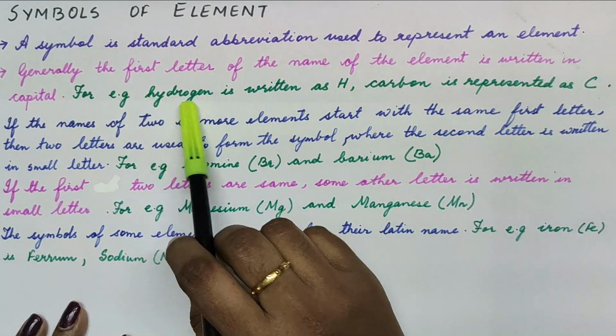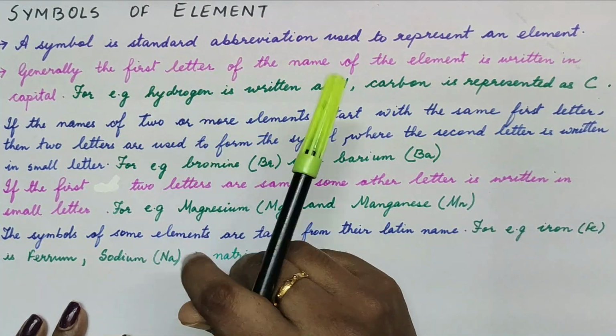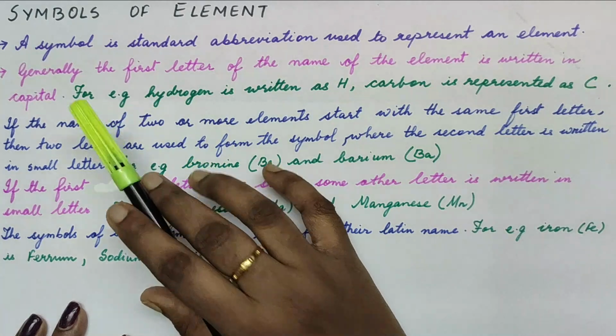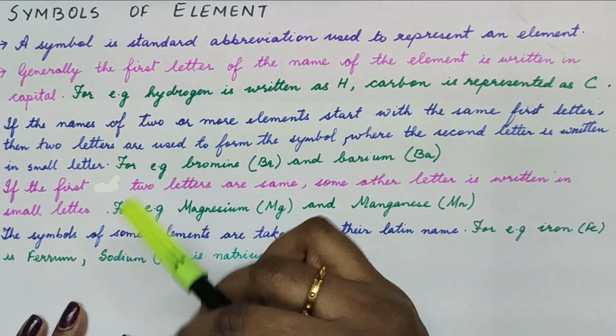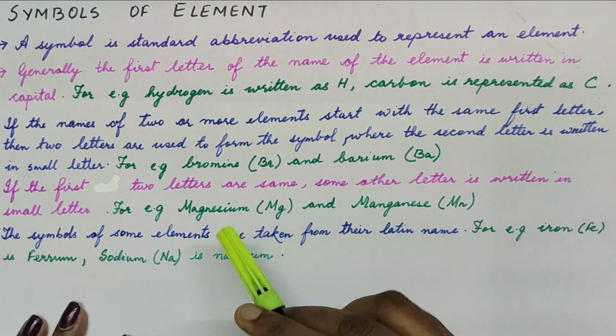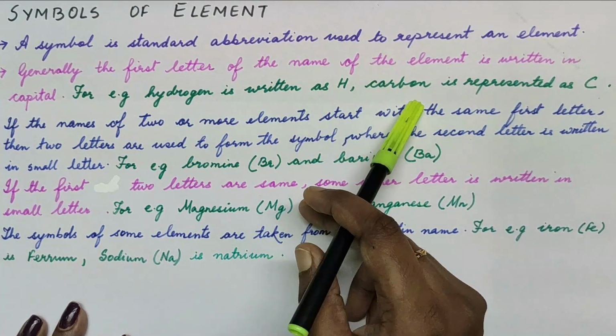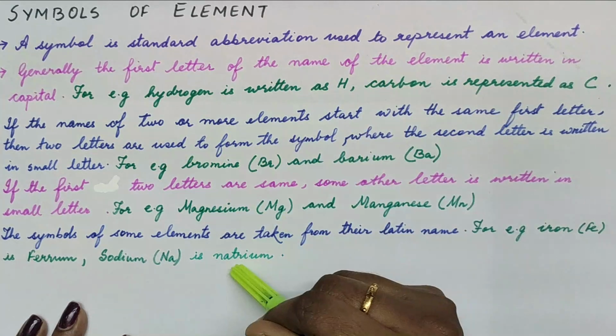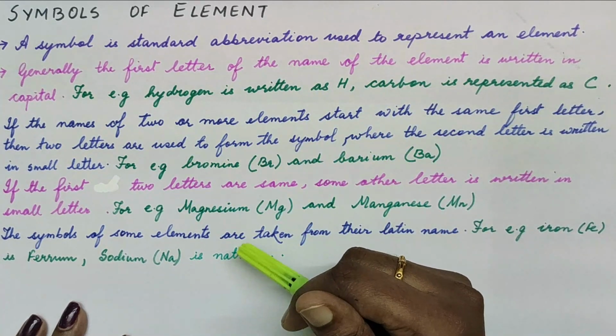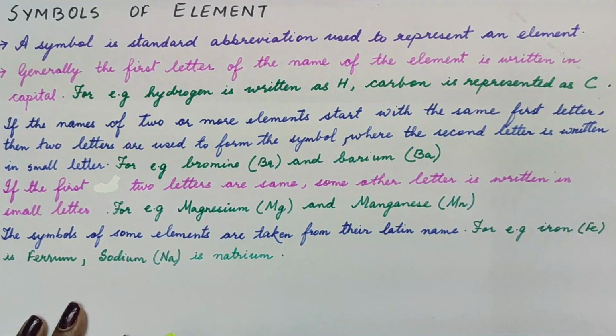Generally the first letter of the name of the element is written in capital letter, and that is how we represent an element. Like you might have seen hydrogen is represented as H, carbon is represented as C, oxygen is represented as O. So the first letter of the element's name is taken as the symbol.